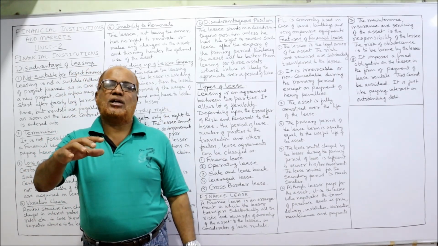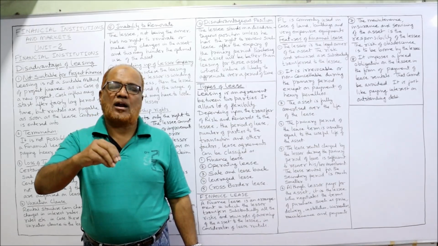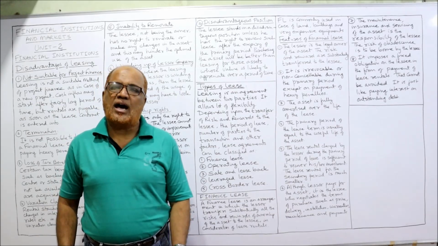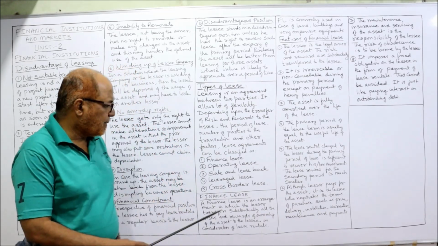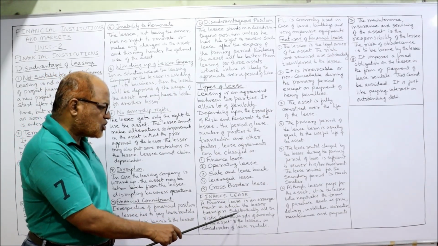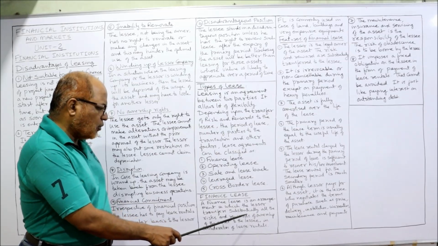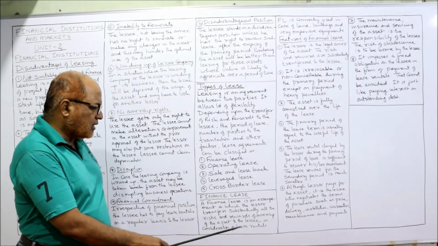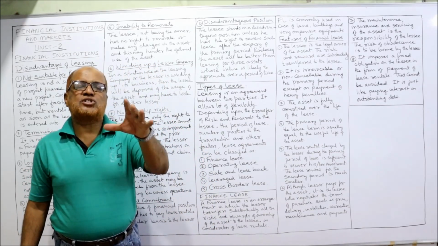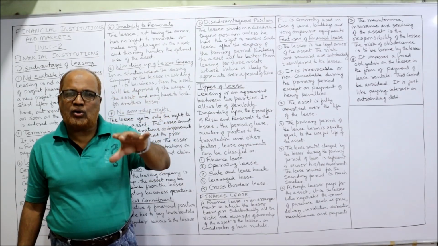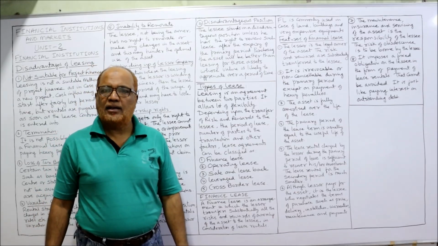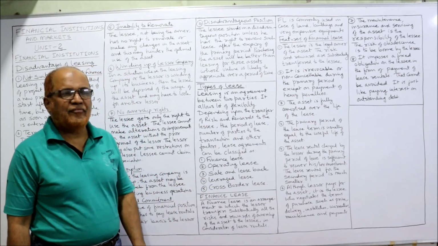If substantially all the reward and risk are transferred by the lessor to the lessee, then it will be treated as financial lease. So finance lease is an arrangement in which the lessor transfers substantially all the risk and rewards of ownership of the asset to the lessee on consideration of lease rental. So the lessor is transferring the substantial part of risk and reward to the lessee in return for the lease rental paid by the lessee. That is the meaning of the term financial lease.